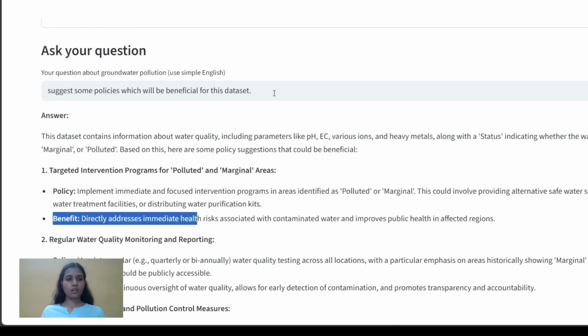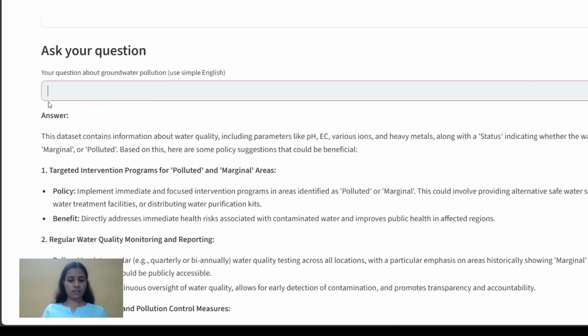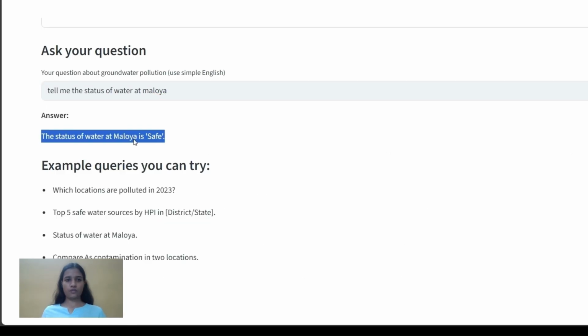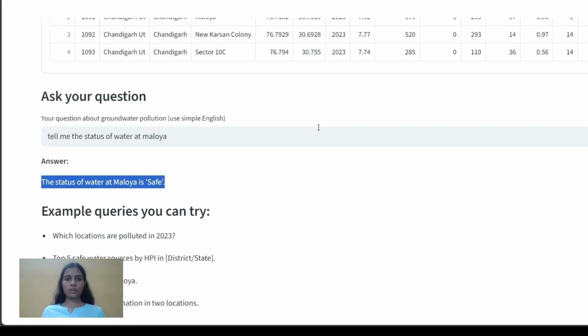User can ask queries related to the dataset, like, for example, tell me the status of water at Maloya. It's in the dataset. The status of water at Maloya is safe. Thus, it gives an instant, reliable answer to the user query and also helps in suggesting the policies.